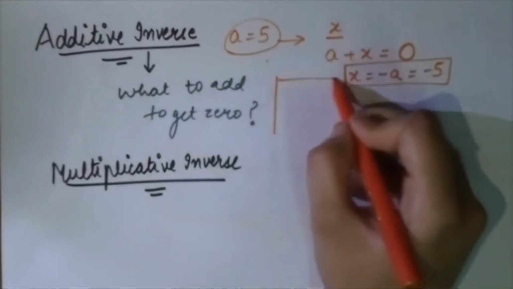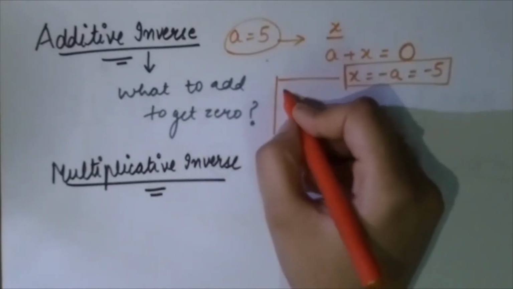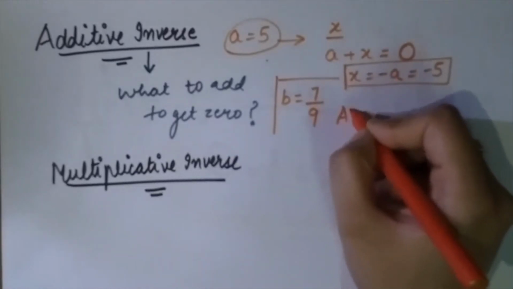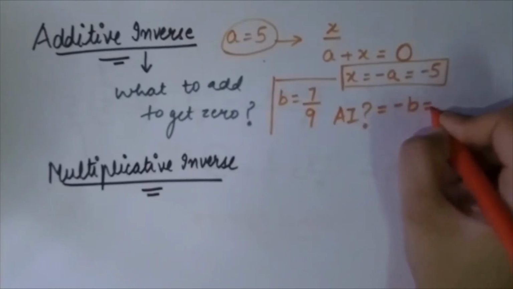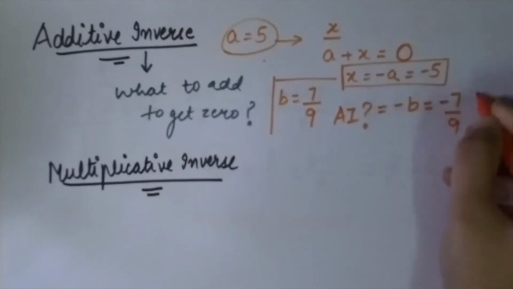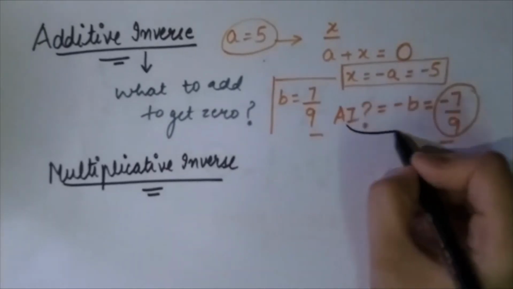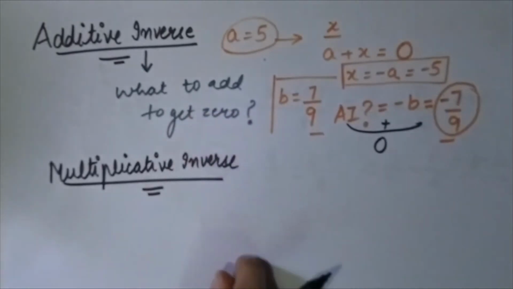Now let us think of one more example. Let b is equals to 7 by 9. What is the additive inverse? It is simply negative of b is equals to negative of 7 by 9. Because when these two are added, what we get is 0 for their addition. I hope additive inverse is very much clear to you.